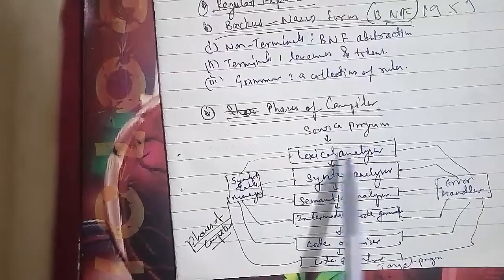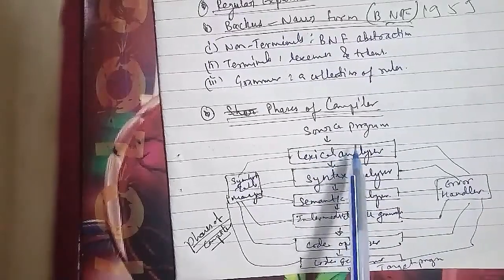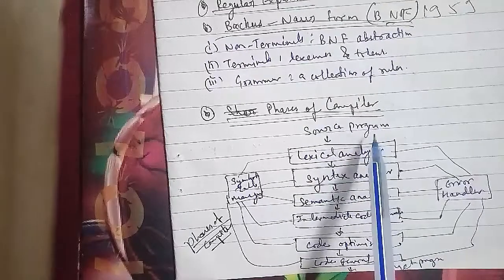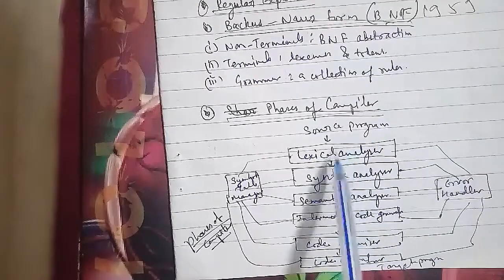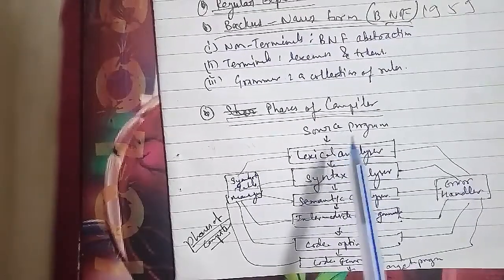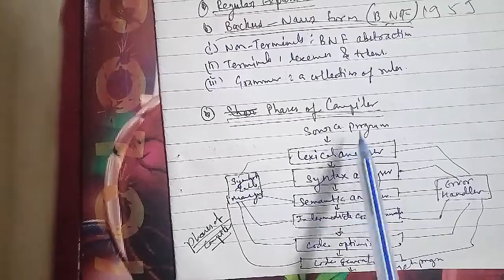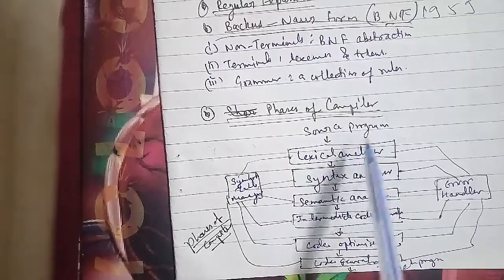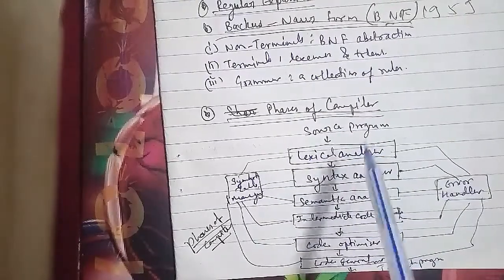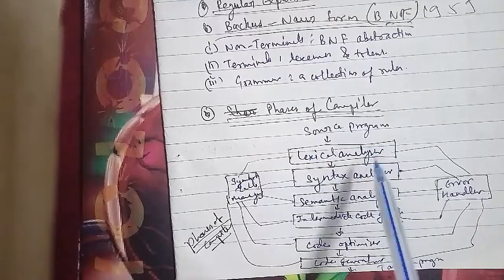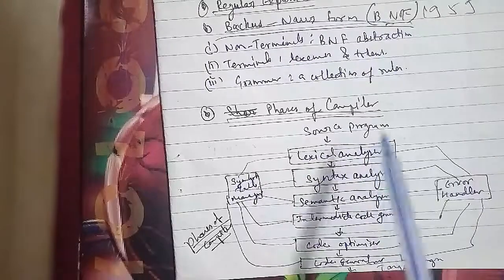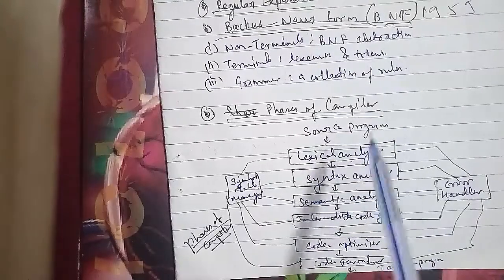In this phase, the addresses in the binary code are translated from the logical address. We are talking about the symbol table management and bookkeeping as well. A symbol table is a data structure containing a record for each identifier, with fields for the attributes of the identifier. The data structure allows us to find the record for each identifier quickly and to store and retrieve data from that record quickly. The error handler is involved when a defect in the source program is detected.